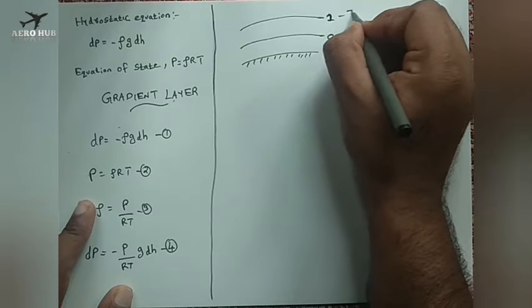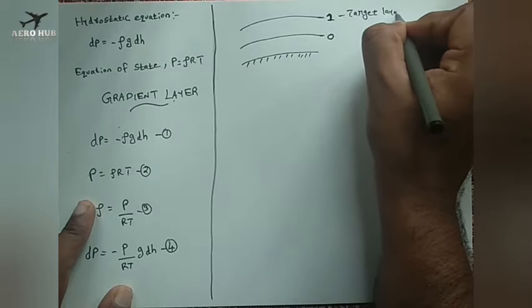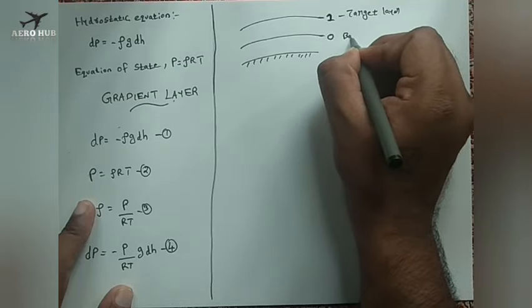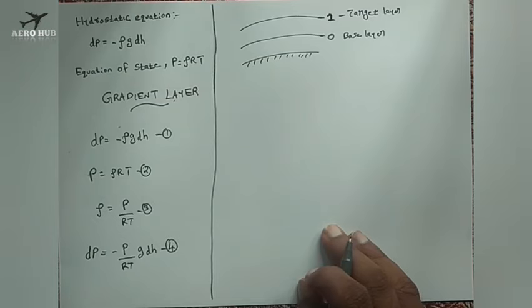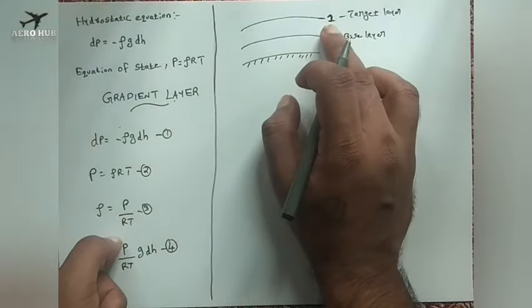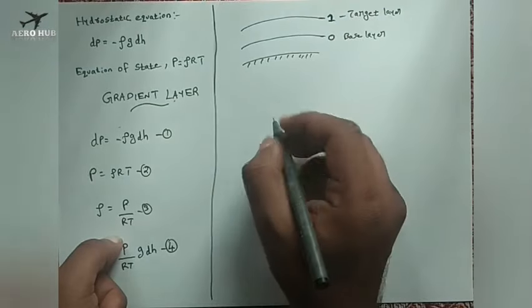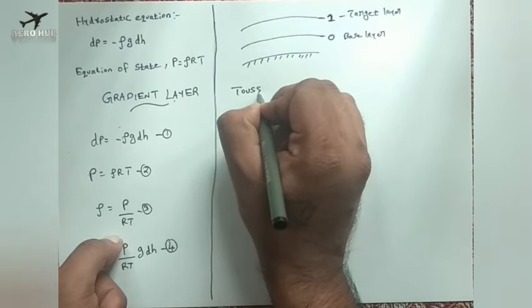Okay, now we have to estimate the temperature of the target layer. Okay, so we have an equation called Toussaint equation.